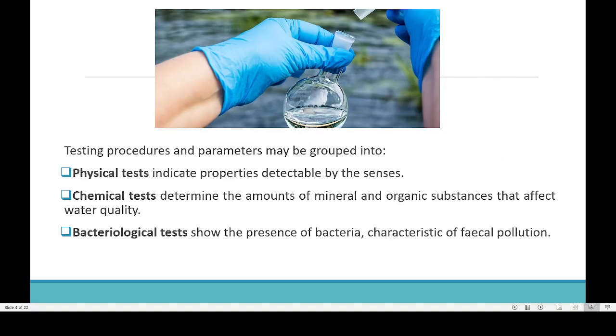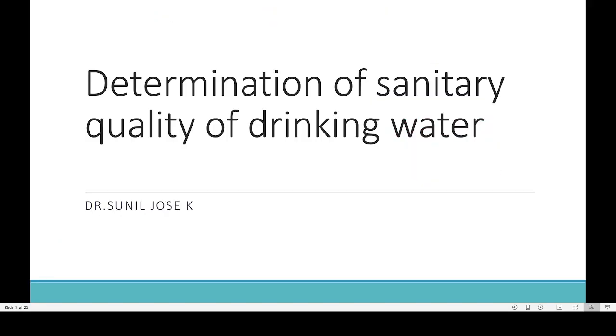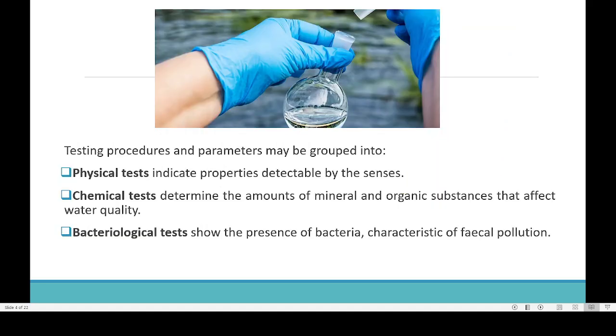Then what are the procedures we can do for checking the quality of the water? That is the primary aim of how we can determine the sanitary quality of the drinking water. Here there are 3-4 different types of tests available. One is a physical test. In the case of physical tests, most of the time it is temperature, color, etc. Most of the time we will be able to detect it by our eyes itself.